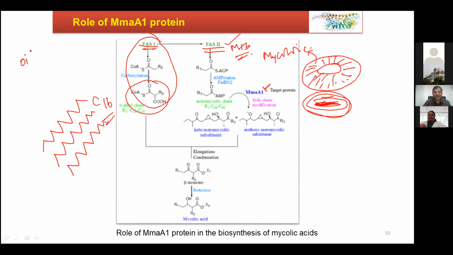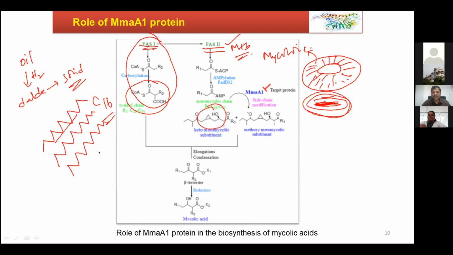Usually when an oil is hydrogenated, what will happen? It will become dalda. Dalda is almost solid. If it is completely saturated, then it will be suffocating. It will suffocate to death. To avoid that, there is a separate mechanism in Mycobacterium tuberculosis to functionalize.